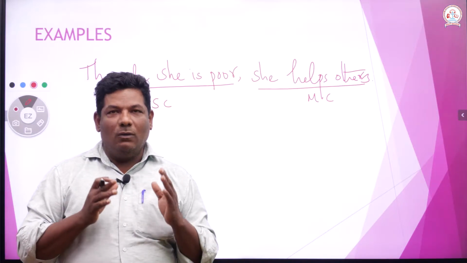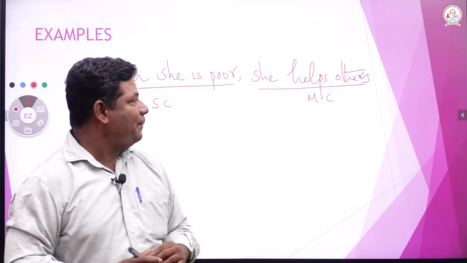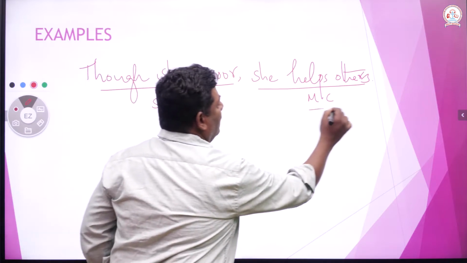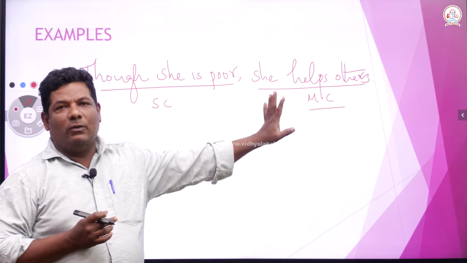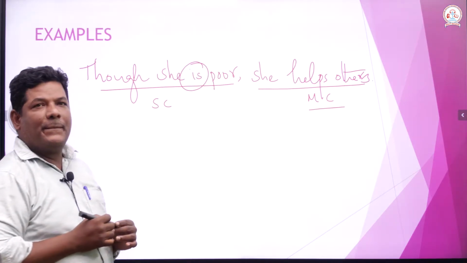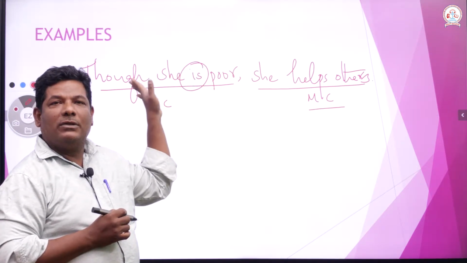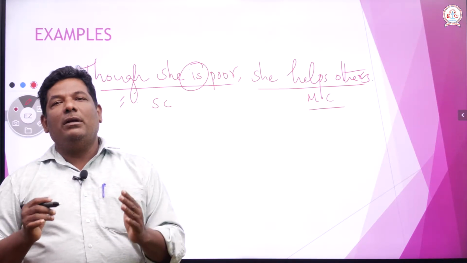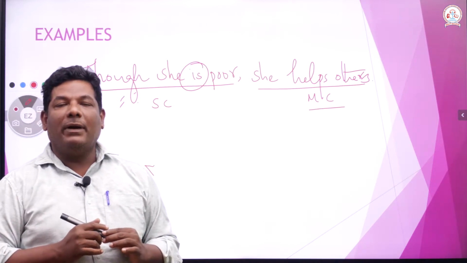So here the main clause we keep unchanged; you do not have to change that one. We have to remove the verb in the subordinate clause. When you remove the verb, it becomes a phrase. Without changing the meaning, we must write a simple sentence. That is the question for you today, right.